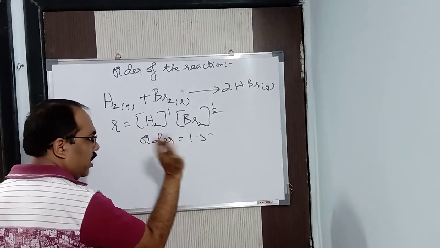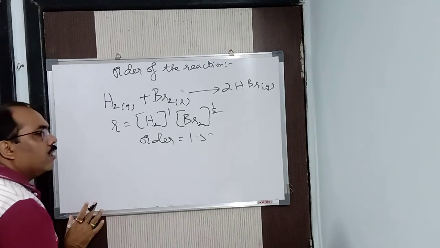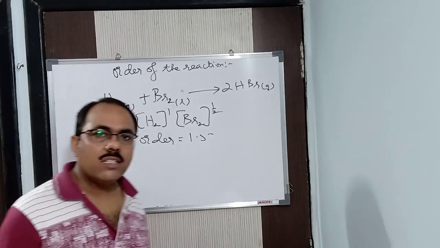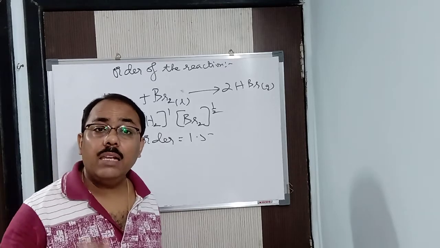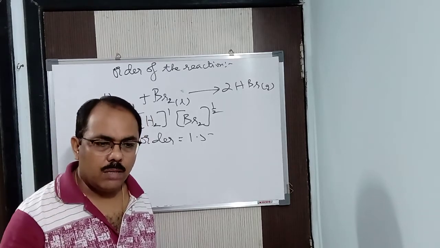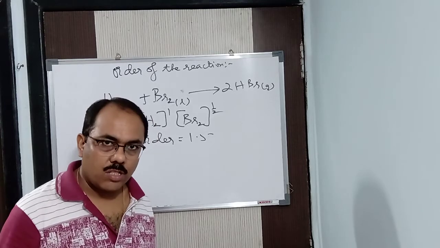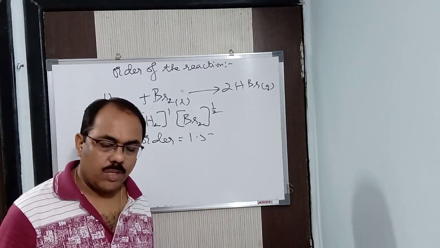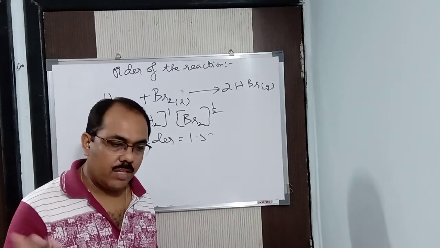Now, how do I know this particular thing? See here, I will tell you the mechanism of this reaction. Remember, if a reaction is completed in one step, or that is a slow step, it is called an elementary reaction. But if a reaction is completed in multiple steps, then it is known as a complex reaction. Very simple: multiple steps, complex; one step, elementary reaction.